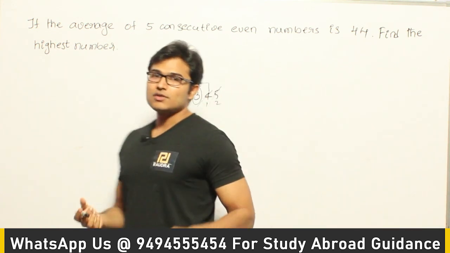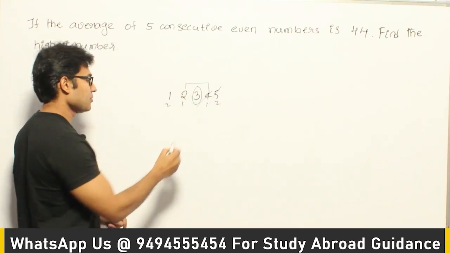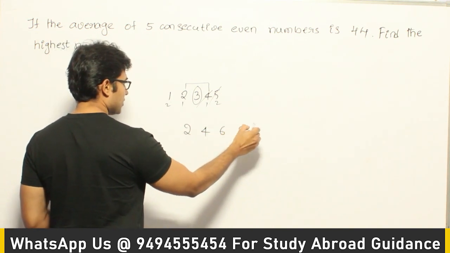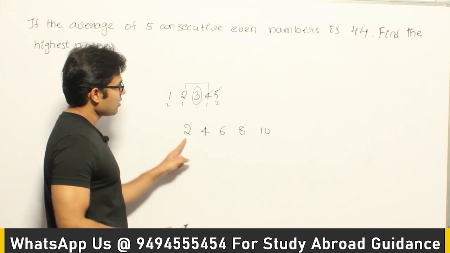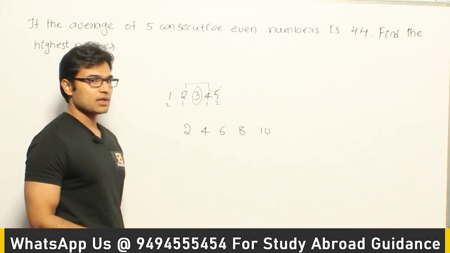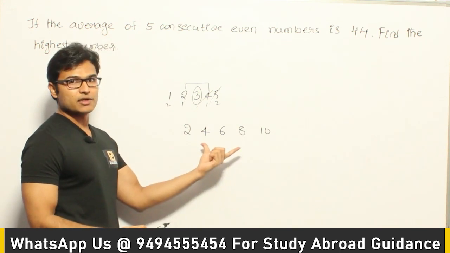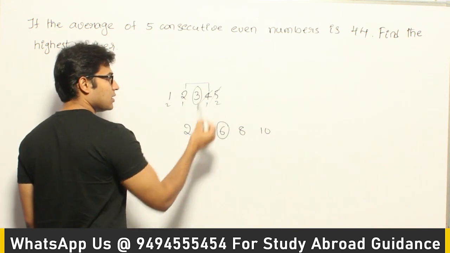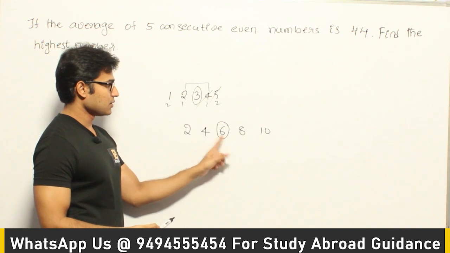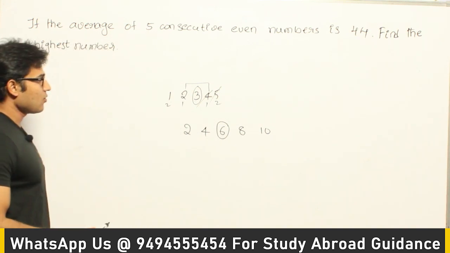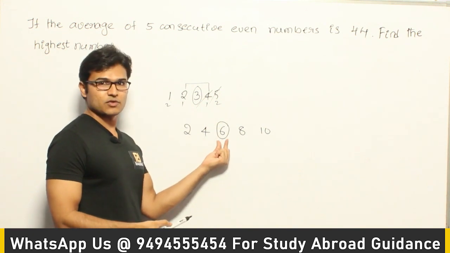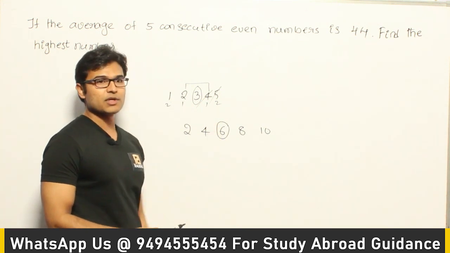It need not be starting from 1. For example, if you say 2, 4, 6, 8, 10 is there. Now they are all a sequence of numbers, and all these numbers are in AP, isn't it? Therefore, the middle number is going to be the average of that, which means this one is the average, right? Now the other case is, what if there is no middle value, which means what if two values are going to be in the middle, right?